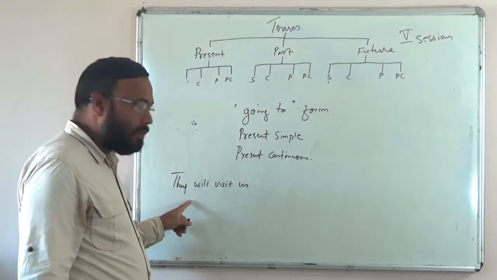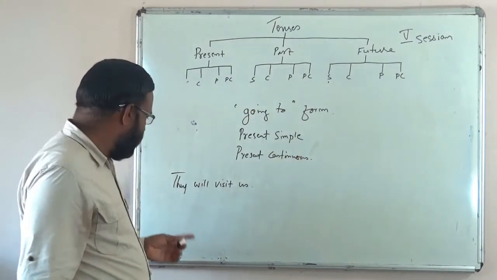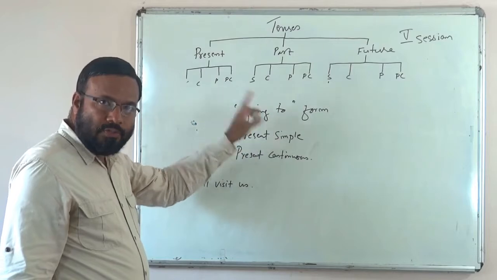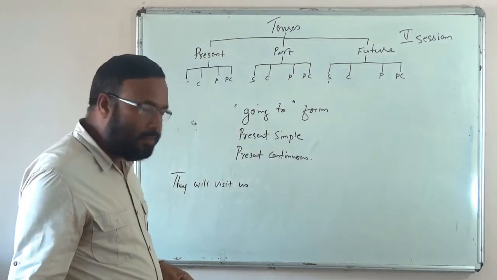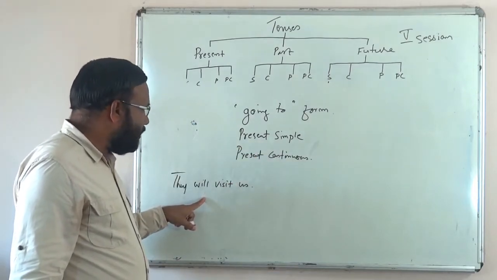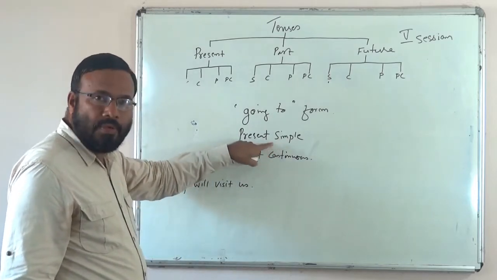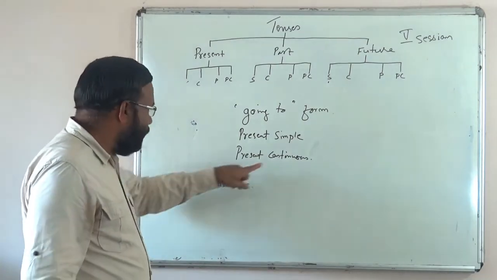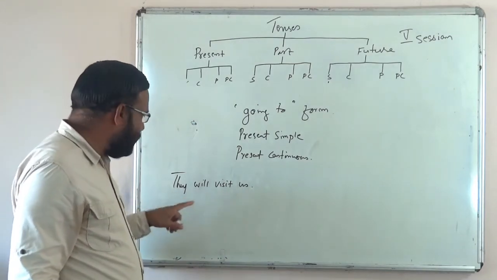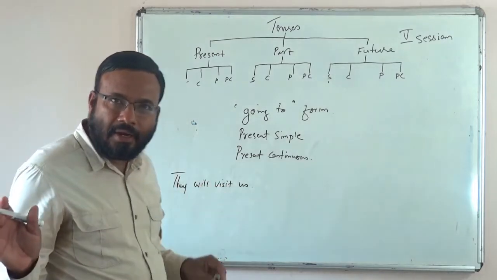As you see, it is simple future. Can't you express the same idea with the help of these? Of course you can. Instead of saying they will visit us, you can say they are going to visit us. Same meaning. You can use simple present also instead of the simple future. They will visit us. They visit us. With the help of simple present also you can speak of it. With the help of present continuous also you can express the same idea. Instead of saying they will visit us, you can say they are visiting us. Okay, clear?